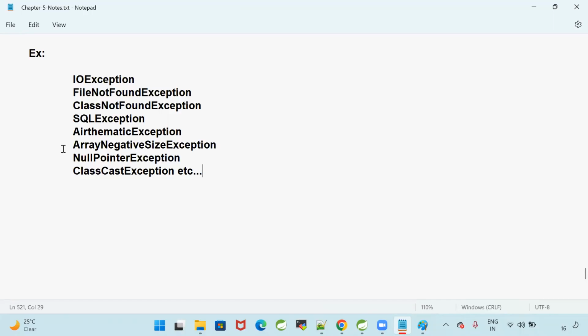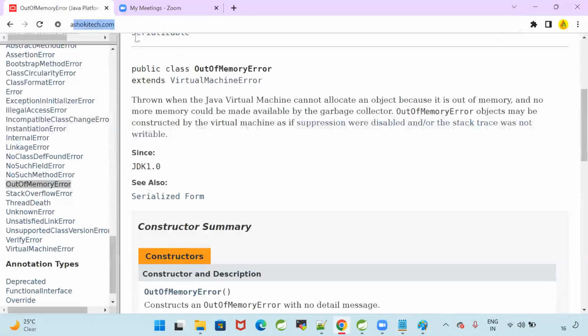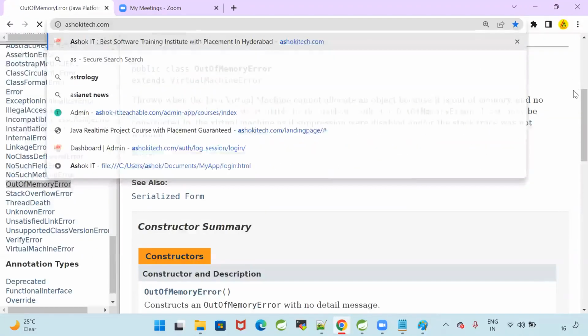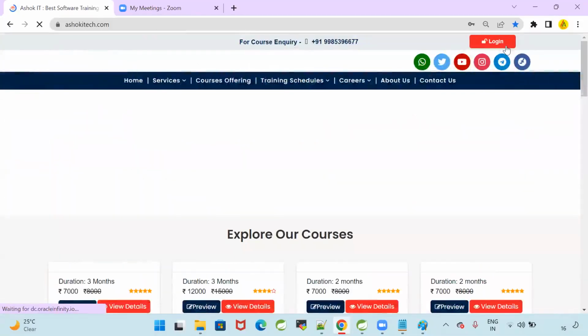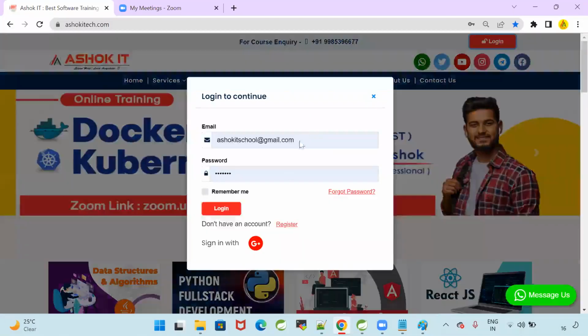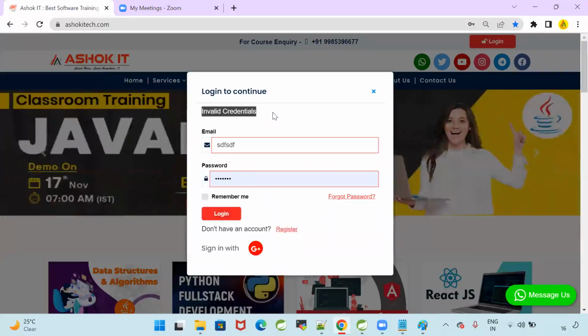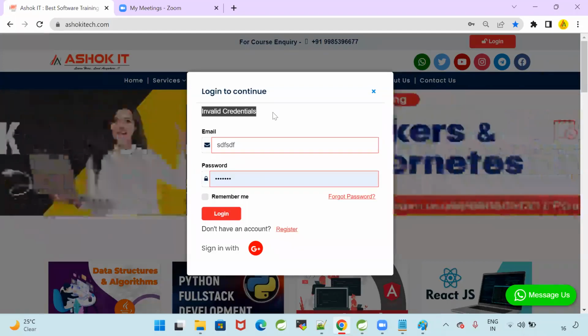But in some scenarios, I need to go for custom exception. You see, when you give invalid credentials, my project is saying invalid credentials, that is one exception, right? In Java, do we have any exception called invalid credentials exception? No, that is my project requirement.